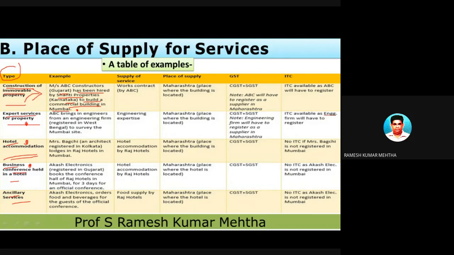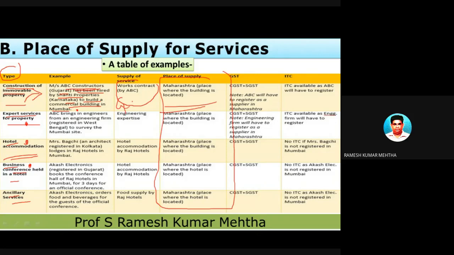So here look at the answer. The answer is Bombay is the place of supply, because the immovable property which is going to be constructed is at Bombay, and the service provider who is providing the supply of services, ABC Constructors of Gujarat, is the one who is going to provide the service.